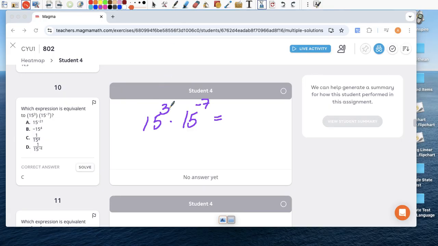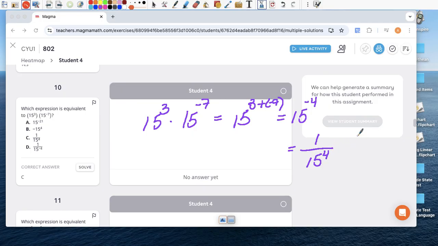So again, remembering the rules, this is multiplication. So when we multiply and the bases are the same, we keep the base, and we add the exponents, 3 plus negative 7. 3 plus negative 7 is 15 to the negative 4th. We're not done yet because it's a negative exponent, so we've got to rewrite it. Let's put this over 1, and now we can change it to positive 4.